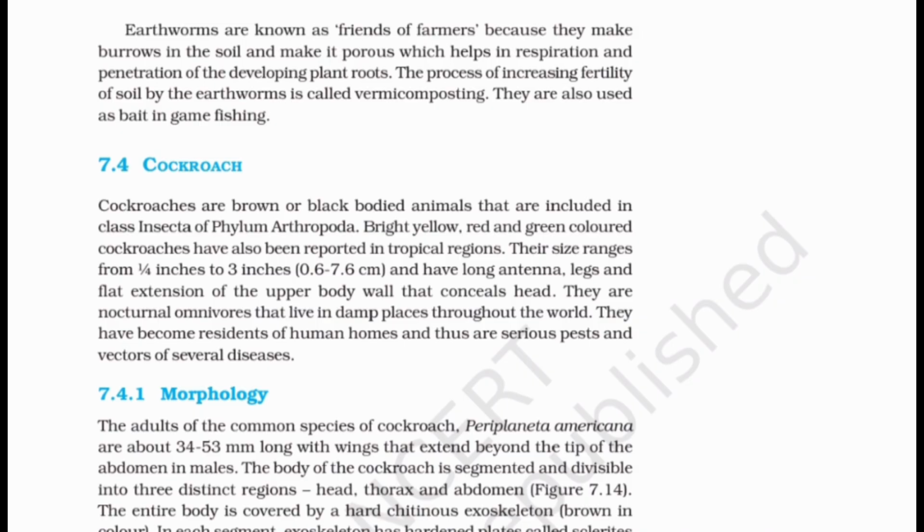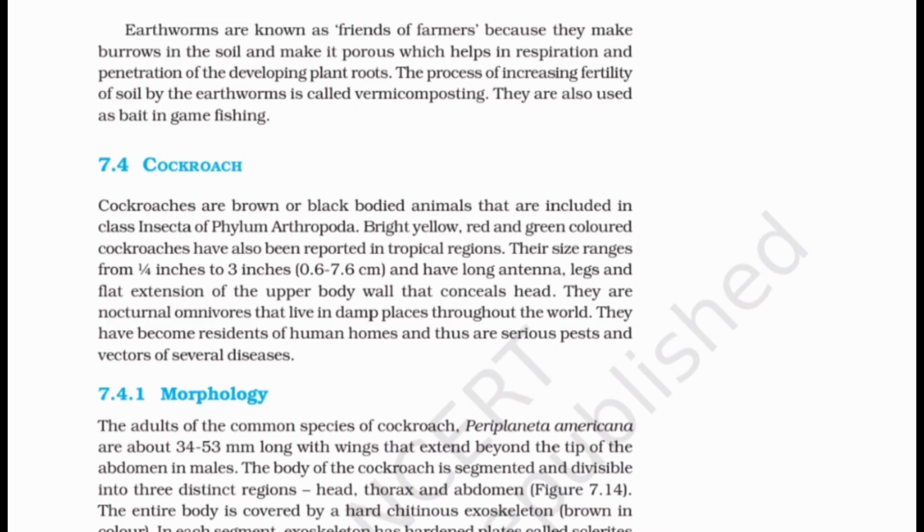7.4 Cockroach. Cockroaches are brown or black-bodied animals that are included in class Insecta of phylum Arthropoda. Bright yellow, red and green colored cockroaches have also been reported in tropical regions. Their size ranges from 0.6 to 7.6 centimeters, and they have long antennae, legs and a lateral extension of the upper body wall that conceals the head. They are nocturnal omnivores that live in damp places throughout the world. They have become residents of human homes and thus are serious pests and vectors of several diseases.